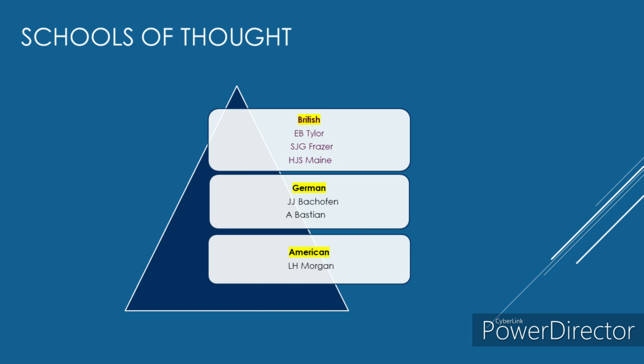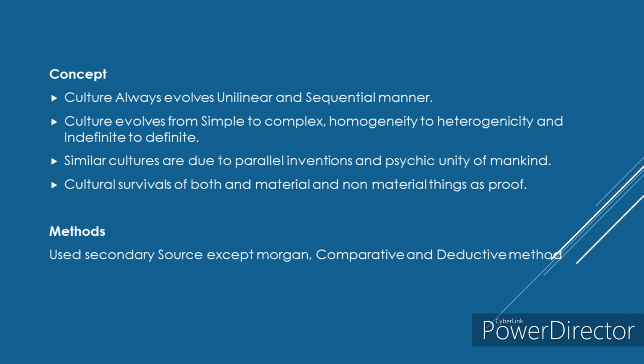Coming to schools of thought, there are majorly three schools of thought. First one is British, second one is German, and third one is American. In British, again there are three classical evolutionists: E.B. Taylor, Frazer, and Maine. In German, Bachofen, Bastian, and Morgan. Morgan is in American. Among all these personalities, we will study majorly about Taylor, Frazer, and Morgan only, because these three names are mentioned in our syllabus. About these three personalities, we will study in the later classes.